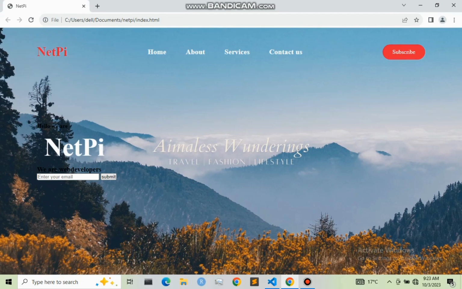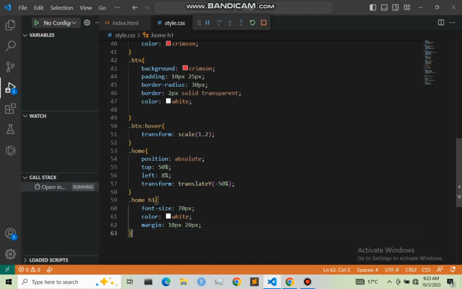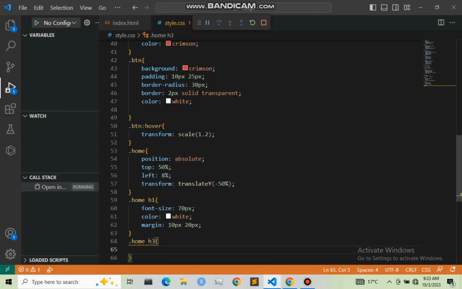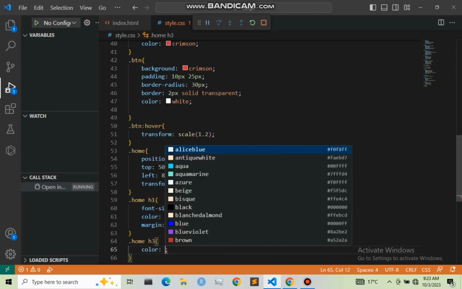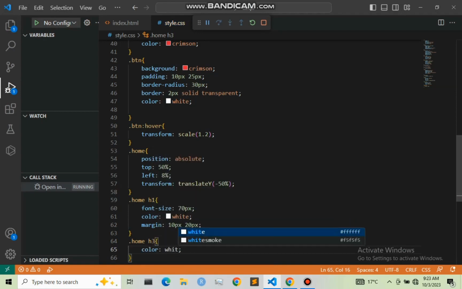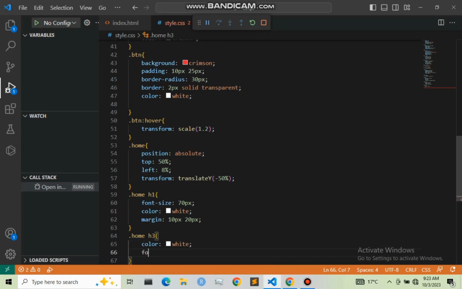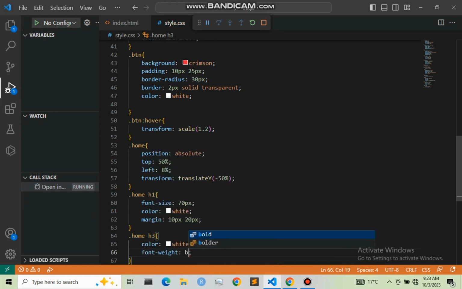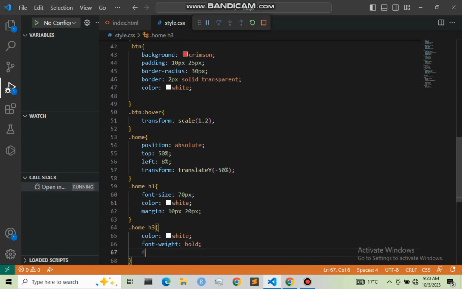And next, I'm going to deal with our h3, that is we are web developers. So right here, .home h3, I'm going to give it a color of white, and font weight I'm going to give it as bold, and the font size I'm going to give it as 40 pixel.